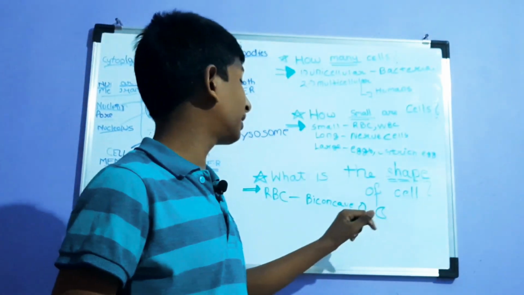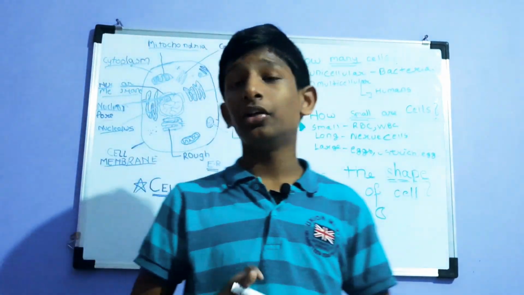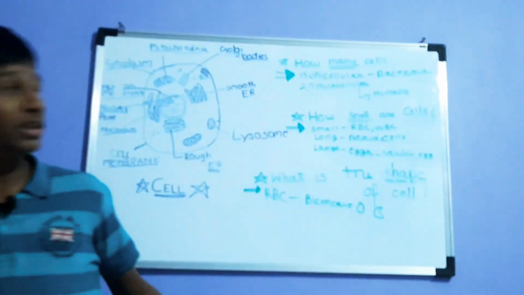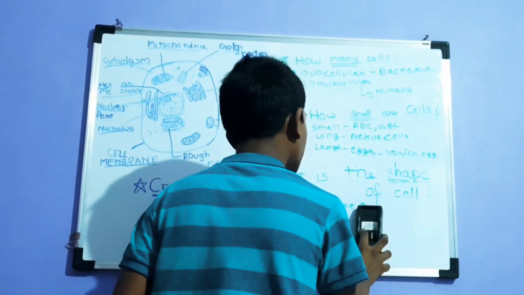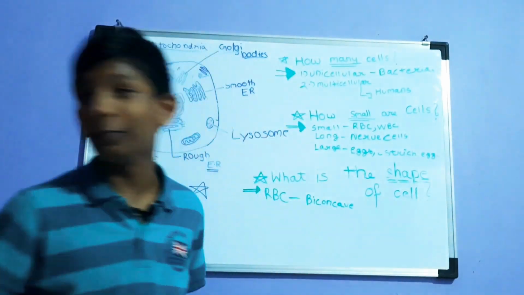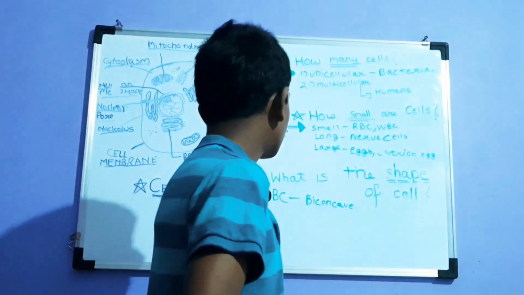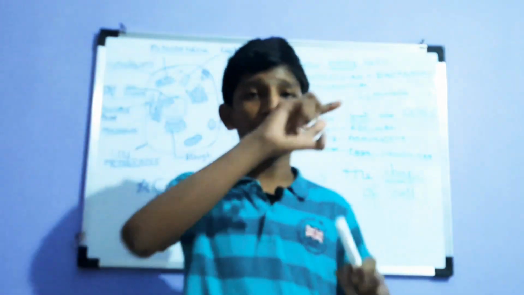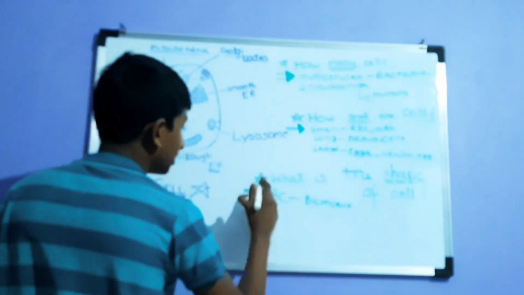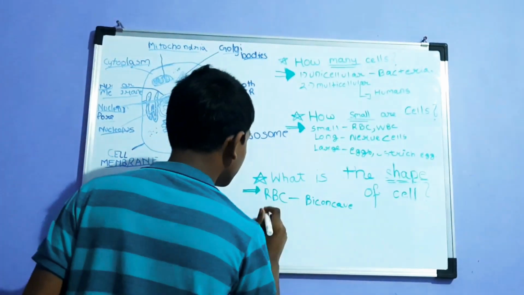You might see some mirrors in this shape, biconcave. You may come across this term. I'm erasing it because I didn't draw it that well. So biconcave, just remember that biconcave, as I told you, is bulged on one side. This is the first. Then we have WBC.